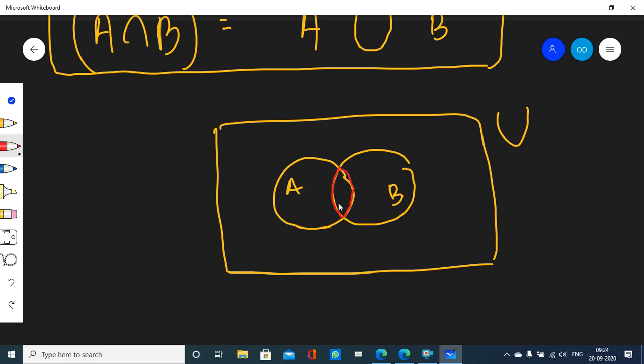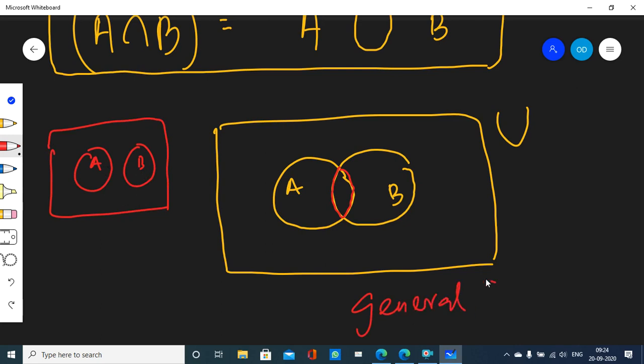It is a general representation. If they do not have any elements in common, then you can draw their Venn diagrams like this. But this is general. They might have some elements in common between them. We are taking a general representation.